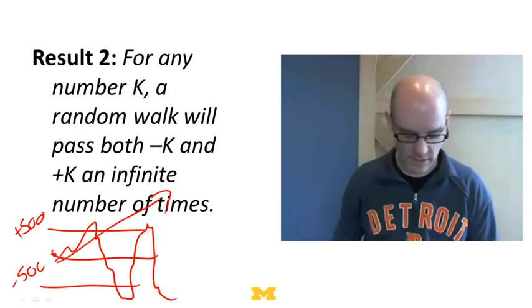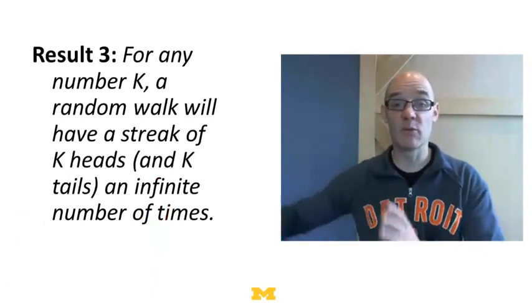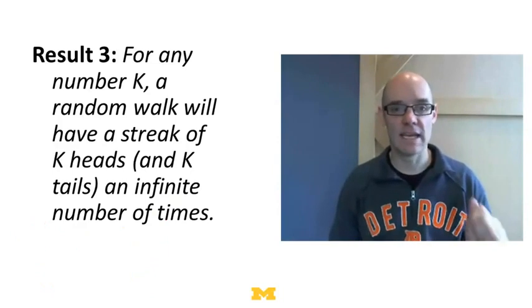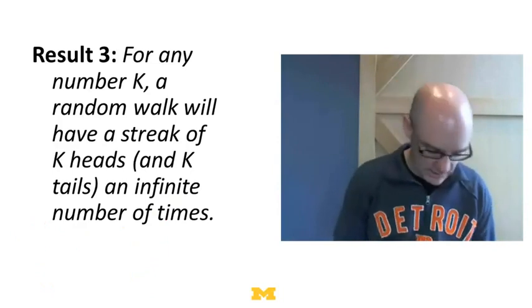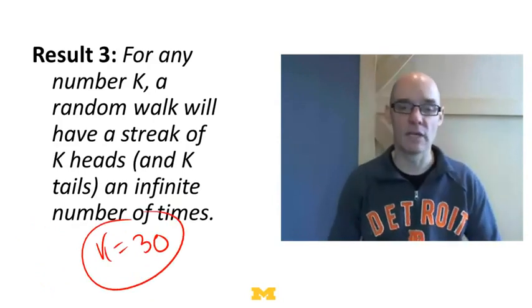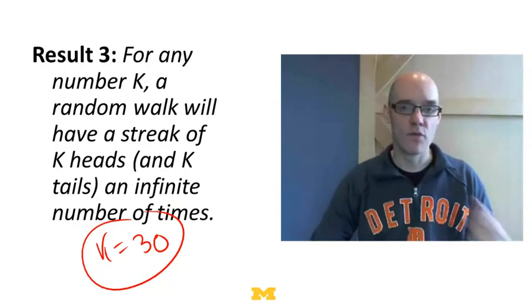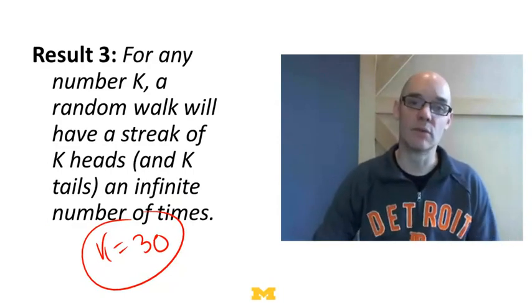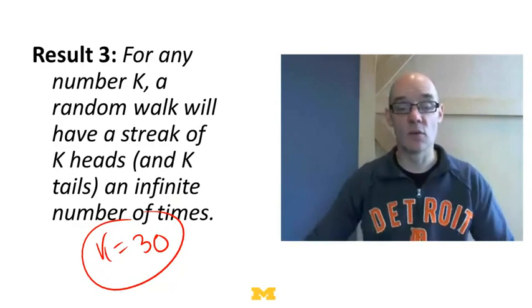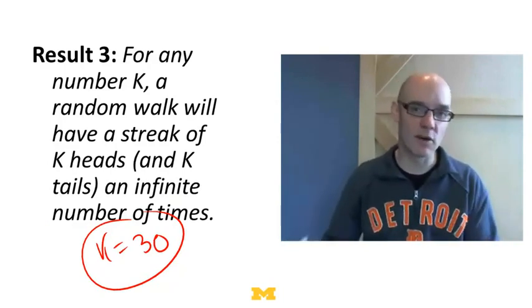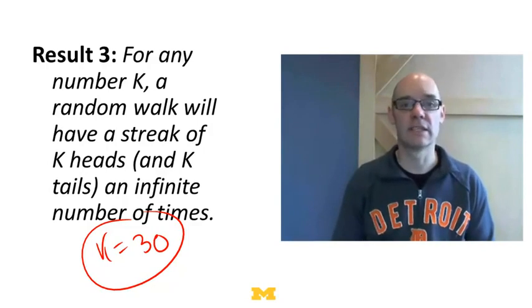Now here's the third mathematical fact that may be even more surprising. Again, if you play long enough, you're going to get a streak of k heads in a row and k tails in a row for any k. So let's take k equals 30. If you sit down at a blackjack table and played hand after hand after hand for decades, you'd win 30 times in a row an infinite number of times. You'd also lose 30 times in a row, eventually an infinite number of times. So if you see a streak, we often think, oh boy, I was really hot, I was really winning, the cards are falling my way. No, it's just going to happen. It's going to happen because that's what the math tells us.